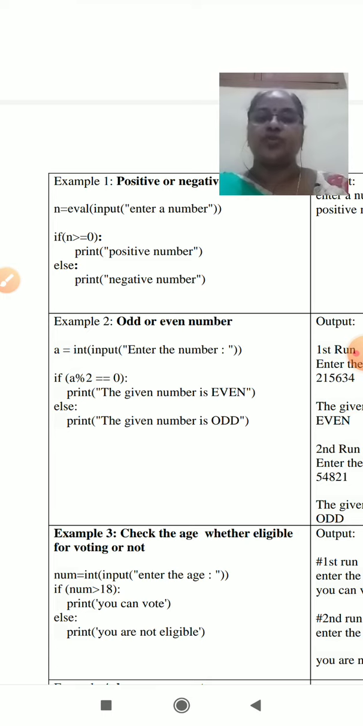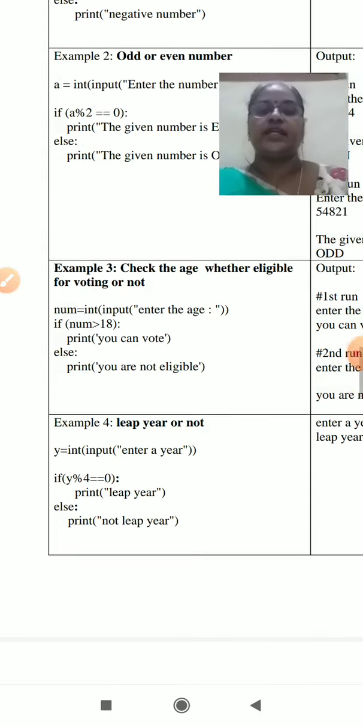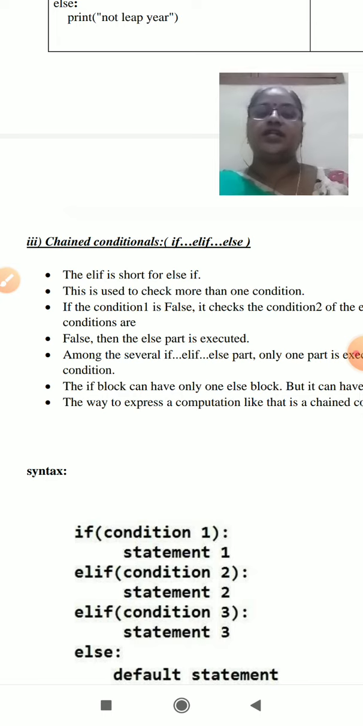In this odd or even number example, check it out. If a divided by 2 gives the answer equal to 0, the given number is even, otherwise the given number is odd. So after checking the condition, it will execute any one of the lines. If true, it executes one statement. Suppose it is false, it will execute another statement. This is the second kind of execution in Python.